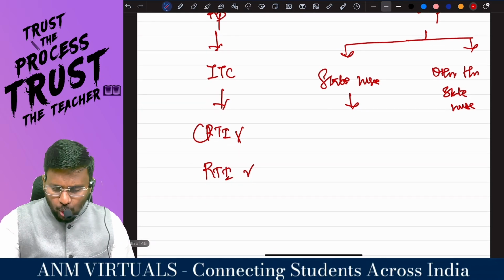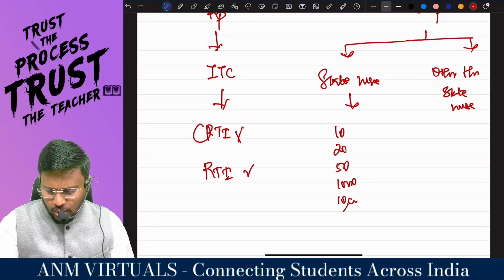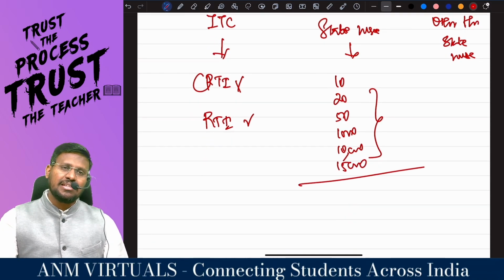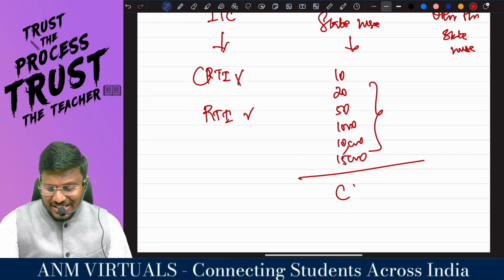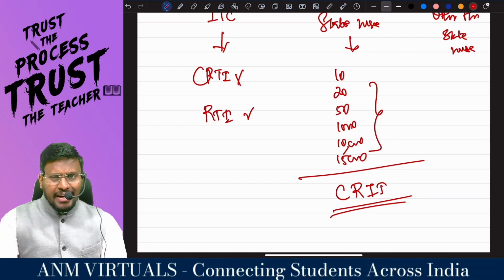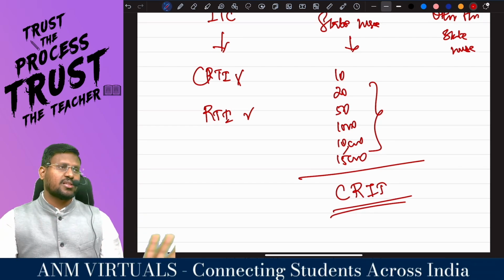For example, 10 rupees, 20 rupees, 50 rupees, 1000 rupees, 10,000 rupees, 15,000 rupees I made. For all this supply, since the value of supply is less than 2,50,000, I can issue a state-wise consolidated revised tax invoice.